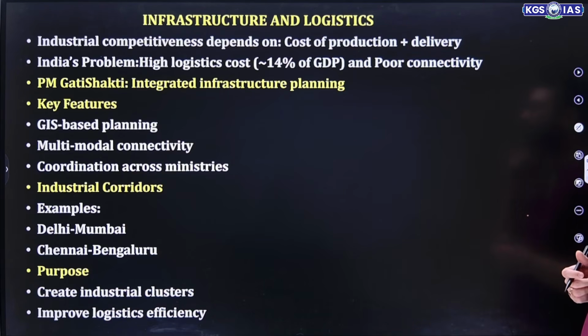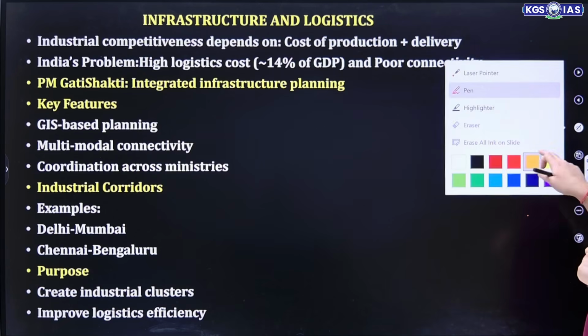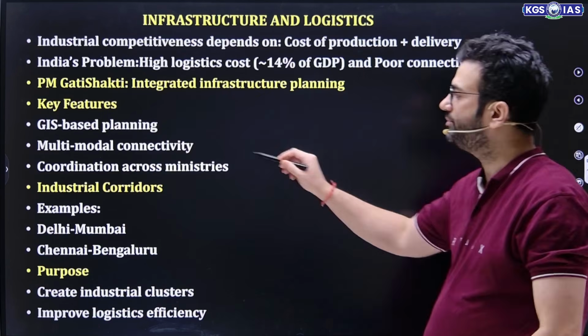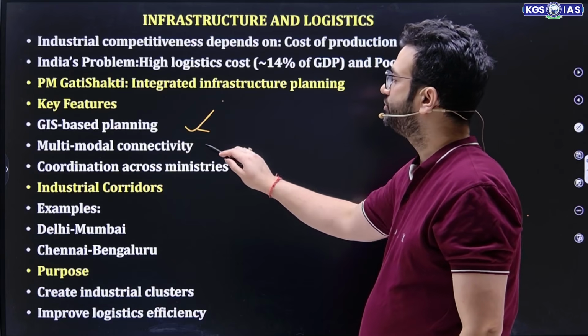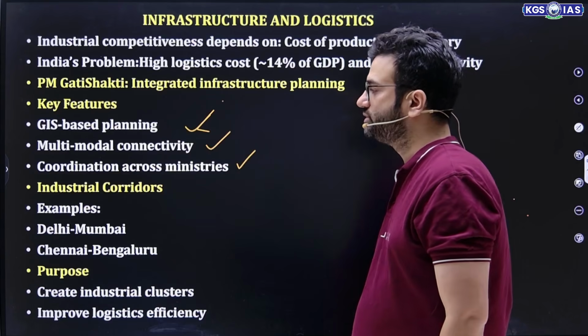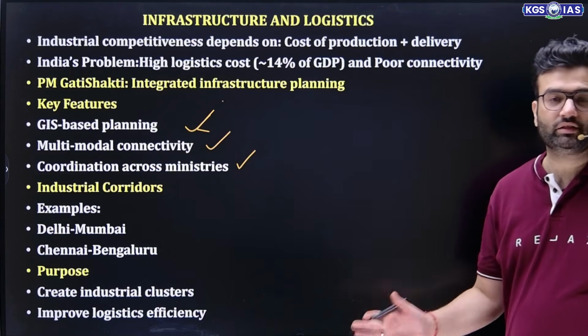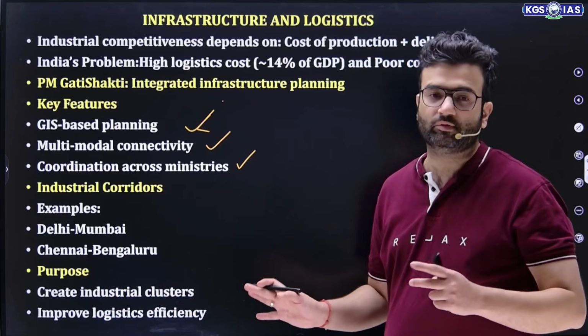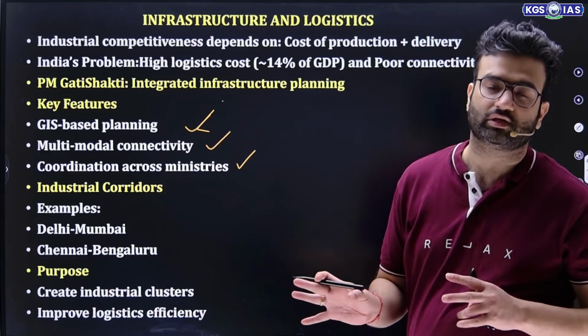So PM Gati Shakti integrates infrastructure planning. The key features are GIS based planning, multimodal connectivity, coordination across the ministries, and that is through creating this industrial corridor. Example, Delhi Mumbai industrial corridor, Chennai Bangalore industrial corridor.